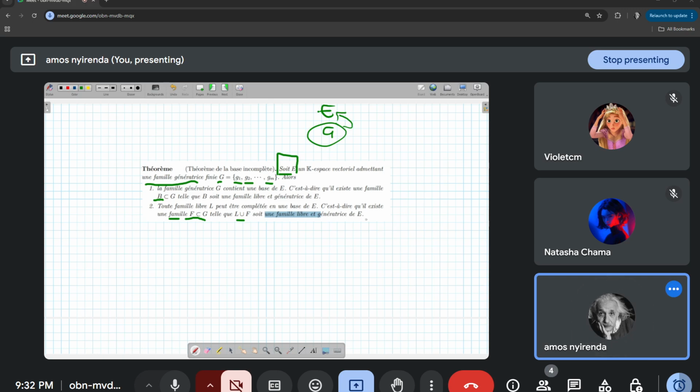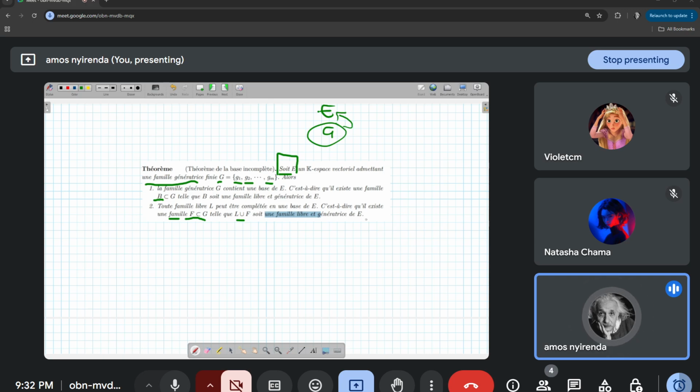I'll keep on adding vectors to this new family of vectors, which is L, such that I get a famille that is à la fois génératrice et libre. That's what they are saying here.